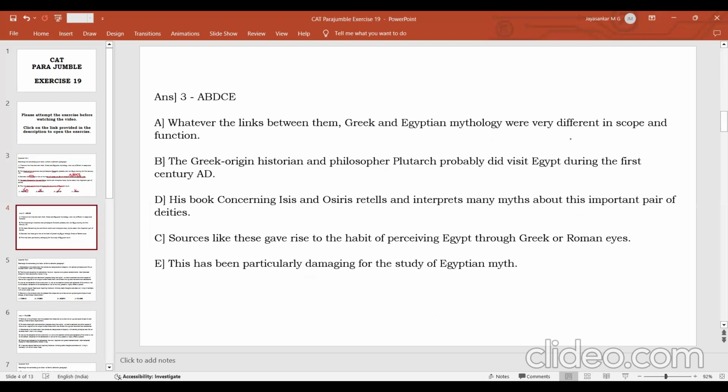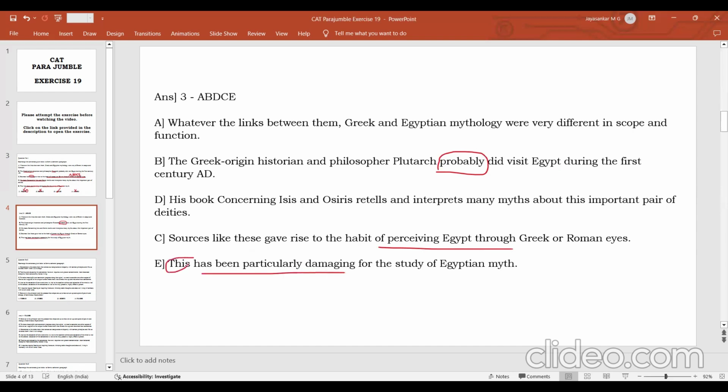Whatever the links, Egyptians have a different scope, the ... probably did visit. The word probably is very important because he is saying that this might have been one reason why people started looking at Egyptian mythology from a Greek or Roman point of view. That is why he said that probably did visit in his book. So these kinds of sources gave rise to the tendency of understanding Egypt through a Greek or Romanized lens, and this tendency has been particularly damaging.